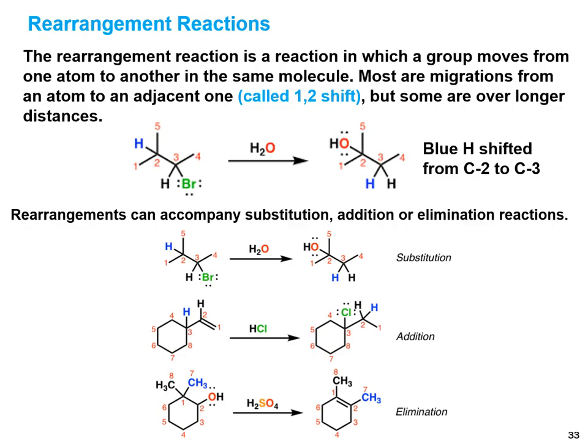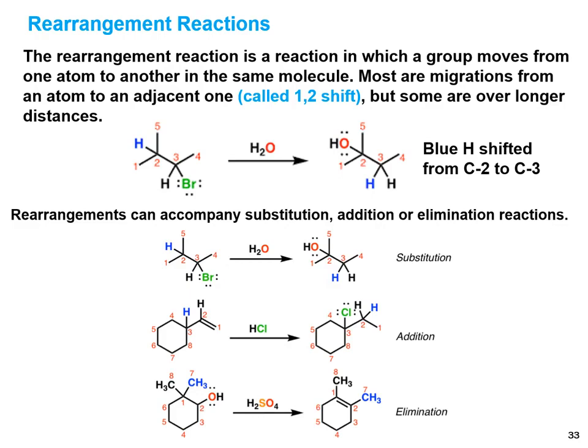This is the substitution. Overall you can see bromide is removed and a hydroxyl group is introduced, meaning bromide is substituted by the hydroxyl group. But in this case, through the substitution, hydrogen shifts from carbon 2 to carbon 3, meaning substitution occurs along with rearrangement. In the second example, the hydrogen present at carbon 3 transfers from carbon 3 to carbon 2,